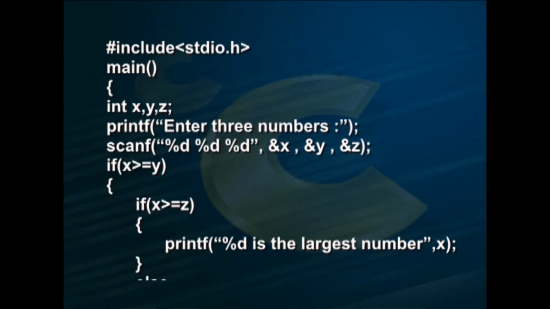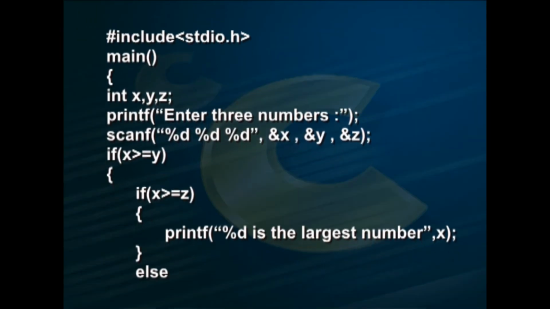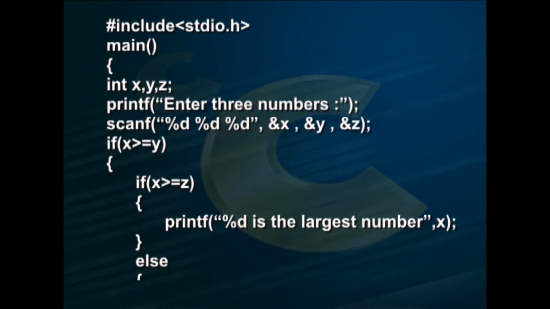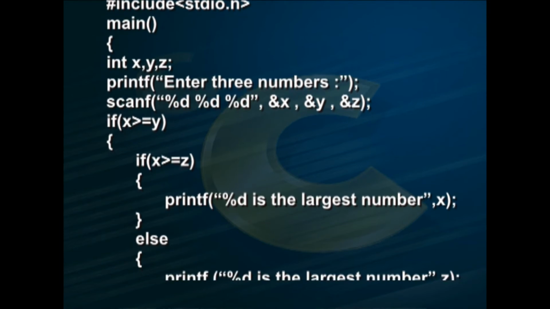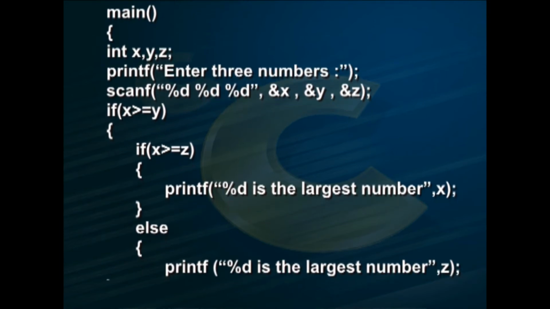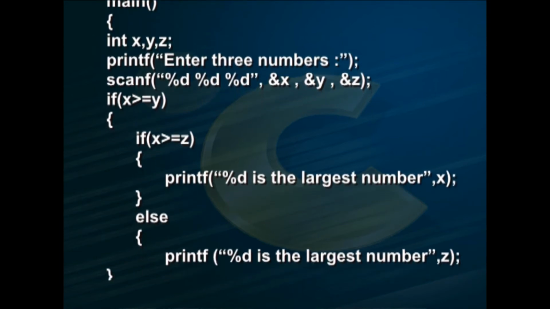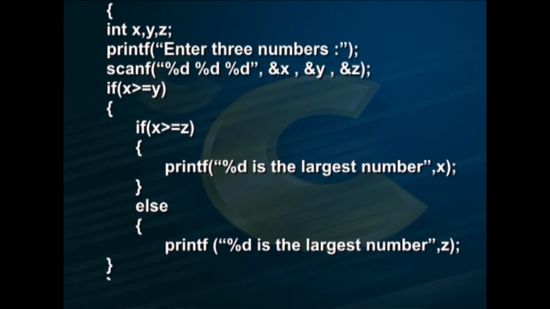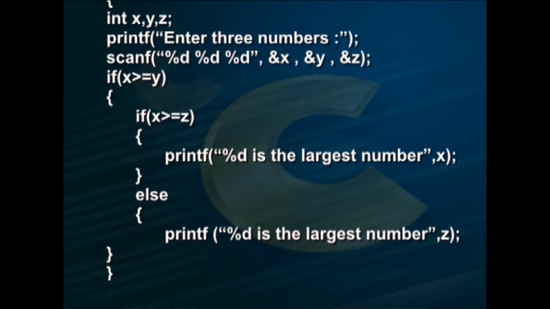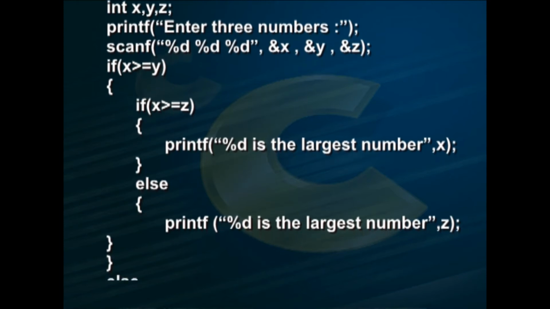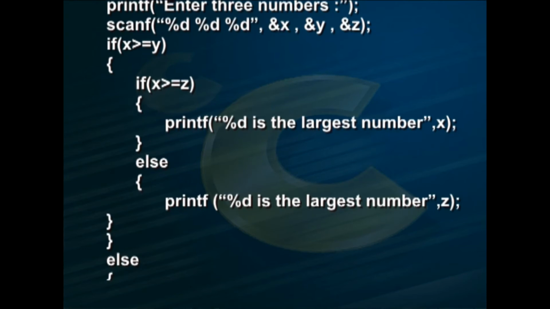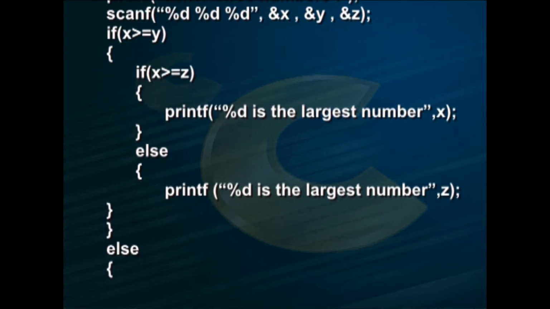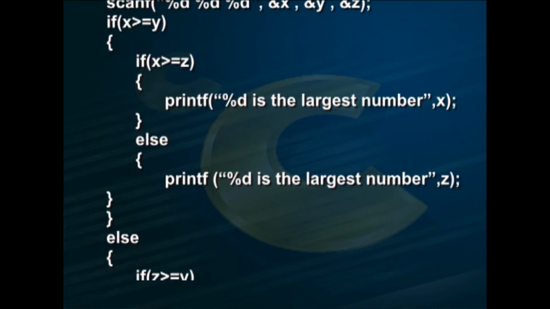#include <stdio.h> main() { declare variables int x, y, z; printf("enter 3 numbers"); scanf("%d %d %d", &x, &y, &z); If x >= y {, if x >= z {